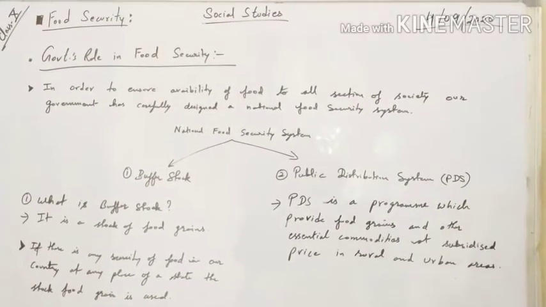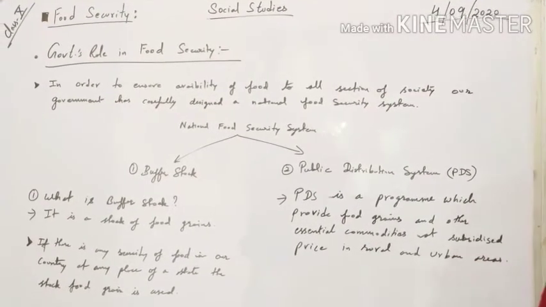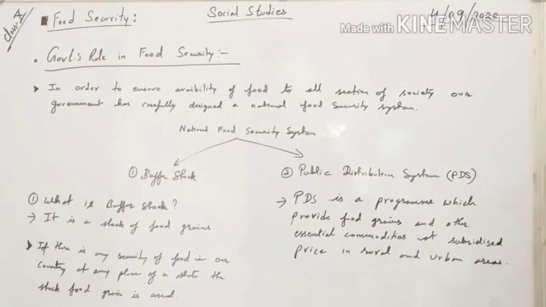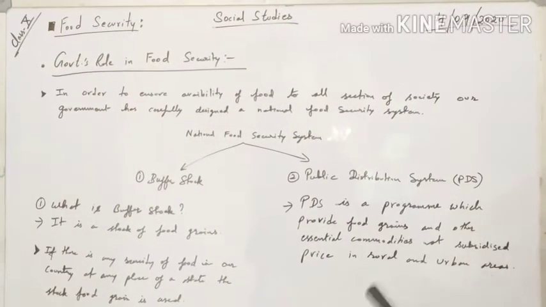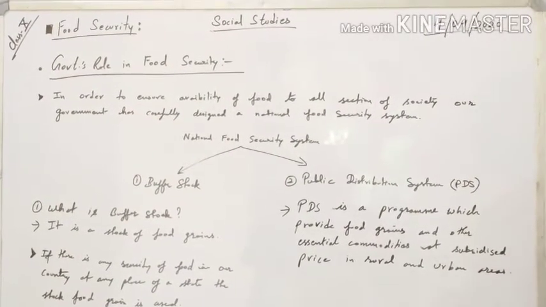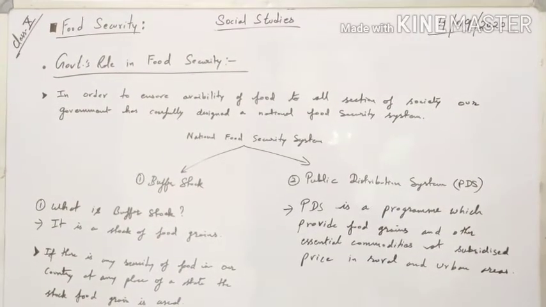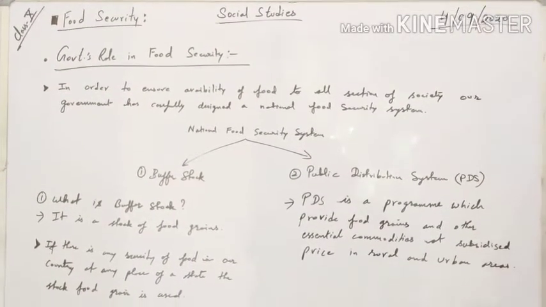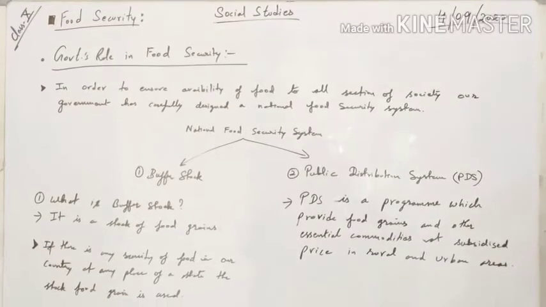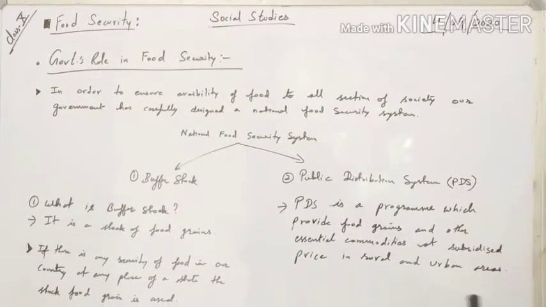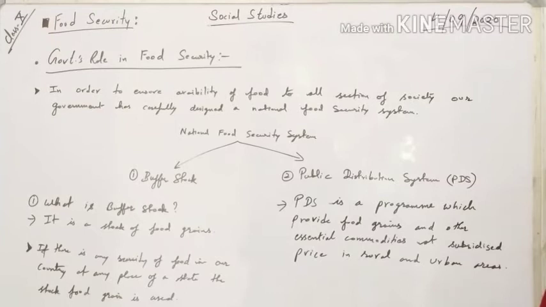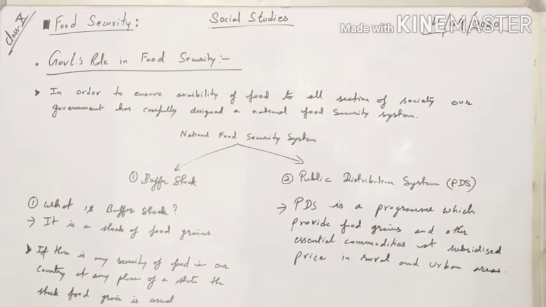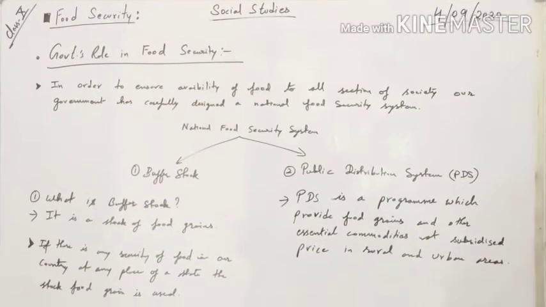Besides the food grains, they will also get other essential commodities, like these days the government is providing pulses and some other things like mustard oil, the kerosene oil. These are the things which they are providing. Especially the kerosene oil and some grains are provided to the people, including sugar. So you might have already known about it.